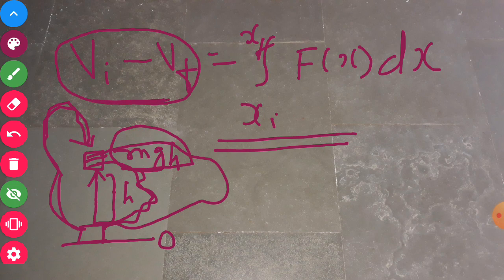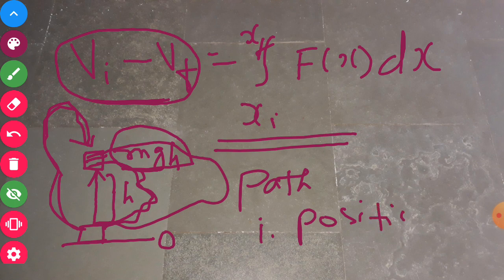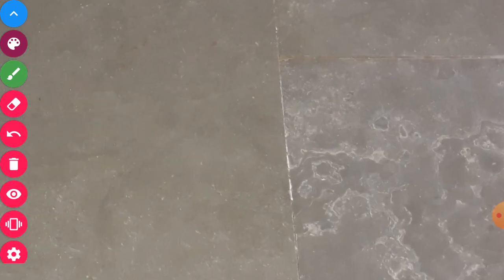So this kind of force field in which the potential energy does not depend on the path, but depends only on the initial position and final position, is considered to be a conservative force field, or this kind of force is called a conservative force, and this gravitational force is a conservative force.